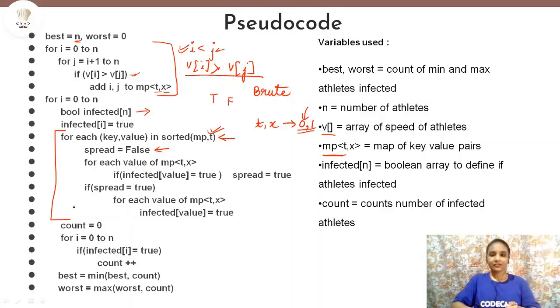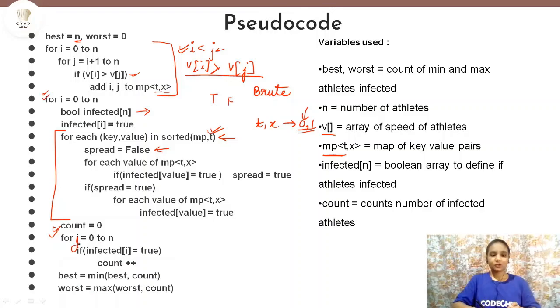After we have repeated this step for each time and position pair stored in the map, we will come out of this loop and take count equals to 0, because now it is time to count how many infected athletes we have got because of the initially infected athlete, that was i. So we will run a loop. Preferably you can take this variable as j, because i we have already used in the outer loop.